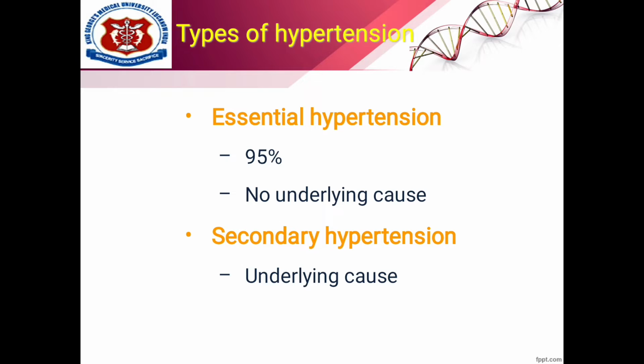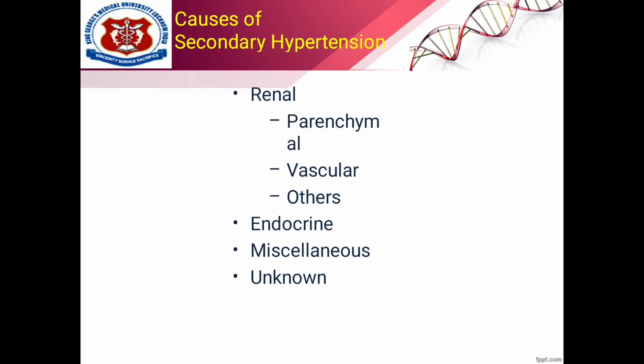Now, there are different types of hypertension. First, we have essential hypertension, which is 95% common in people and it has no underlying cause. On the other hand, we have secondary hypertension, which has some underlying cause.